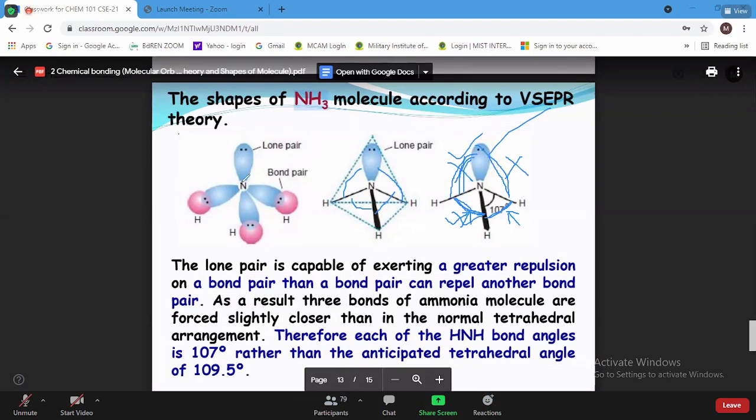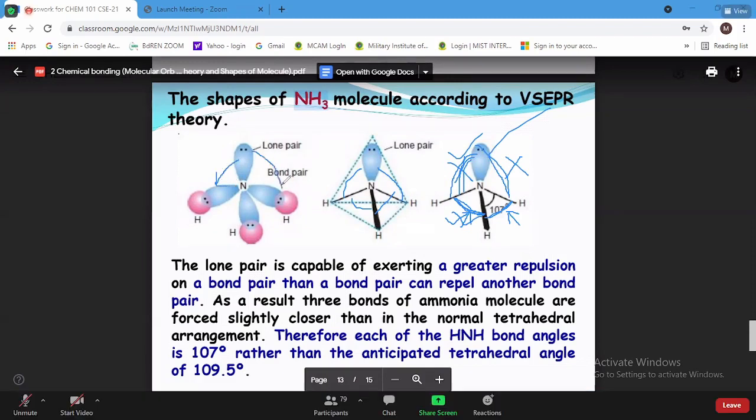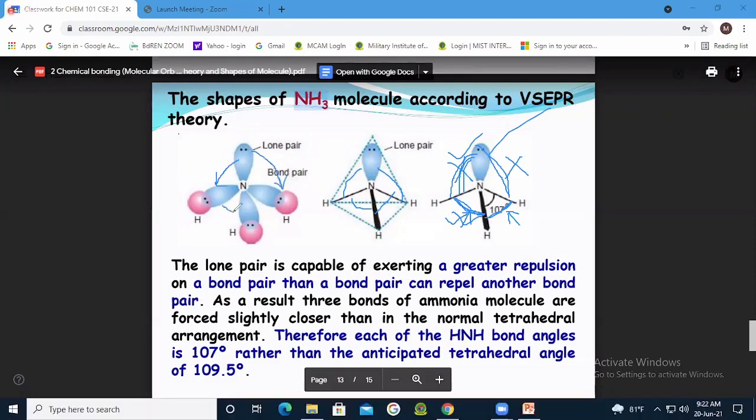Okay, so where actually does the repulsion happen? The repulsion is happening here, these two places. That's why these two become squeezed, isn't it? I hope it's clear.